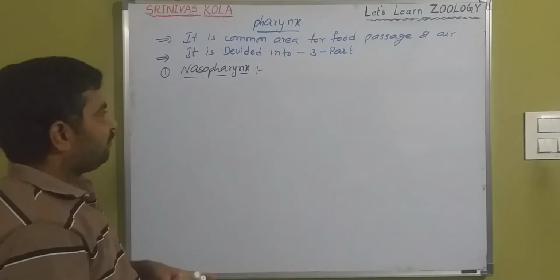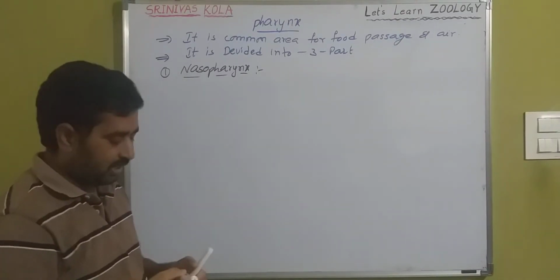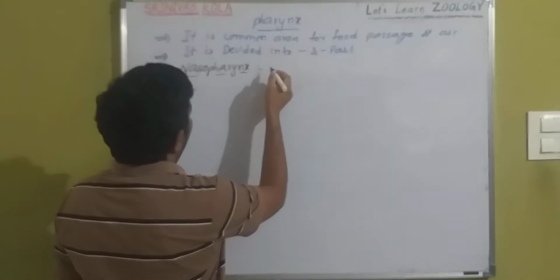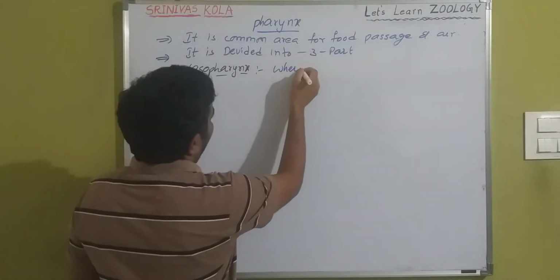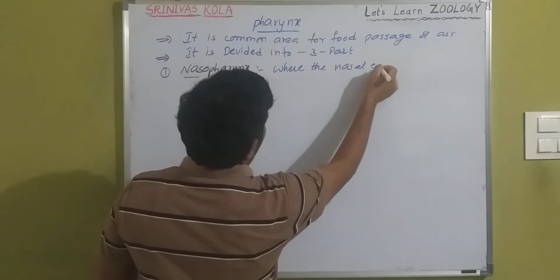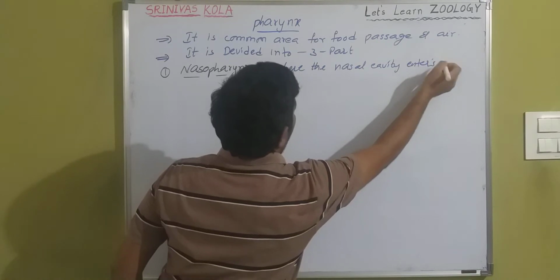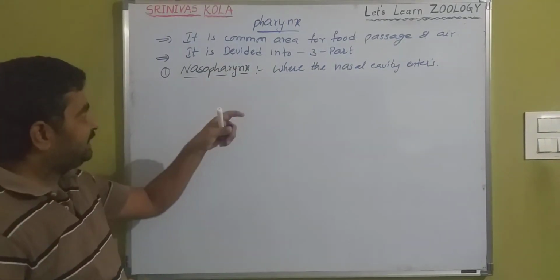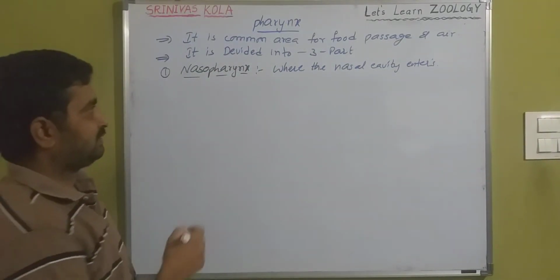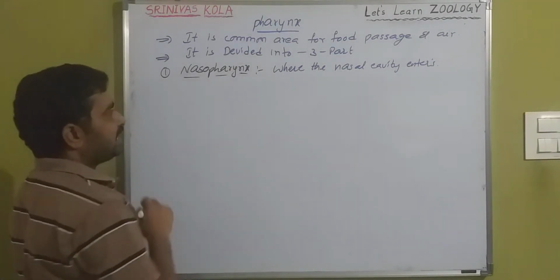Nasopharynx means where the nasal cavity enters into the pharynx. That location is called the nasopharynx.